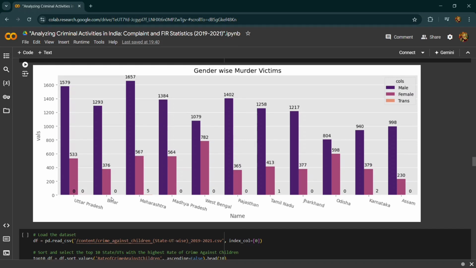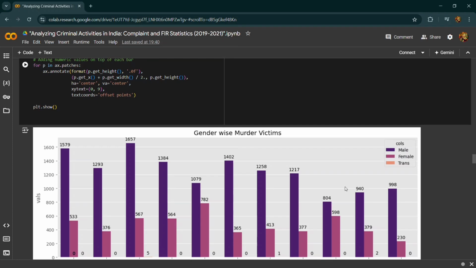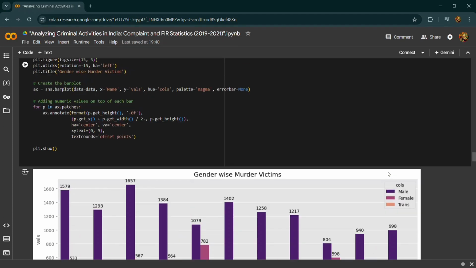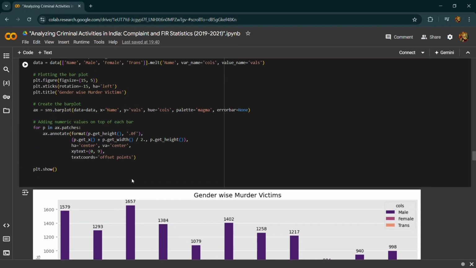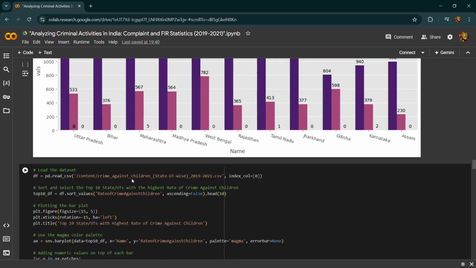So basically this graph shows that Uttar Pradesh and Bihar have the highest number of murder victims across all 3 gender categories, male, female, transgenders. Other states like Maharashtra, Madhya Pradesh, West Bengal, Tamil Nadu, and Jharkhand also have a significant number of deaths in at least one gender category. The number of reported deaths for transgender individuals is relatively low compared to males and females.